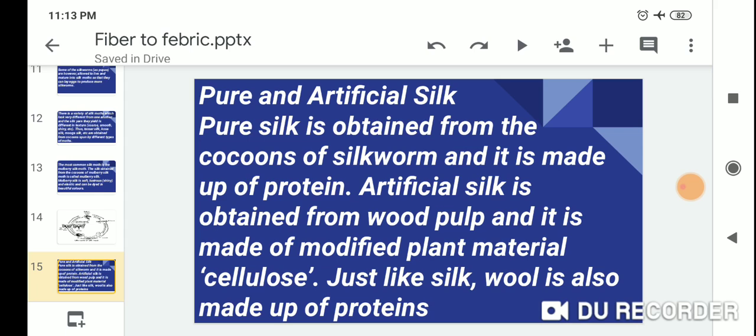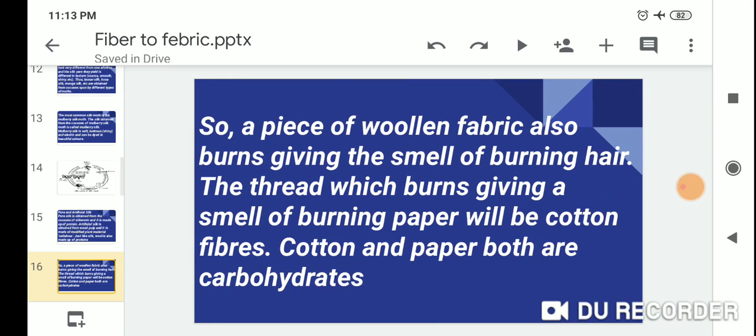Modified plant material is called cellulose. Just like silk, wool is also made up of proteins. So the pieces of woolen fabric also burn, giving the smell of burning hair. The thread which burns giving the smell of burning paper will be cotton fibers.